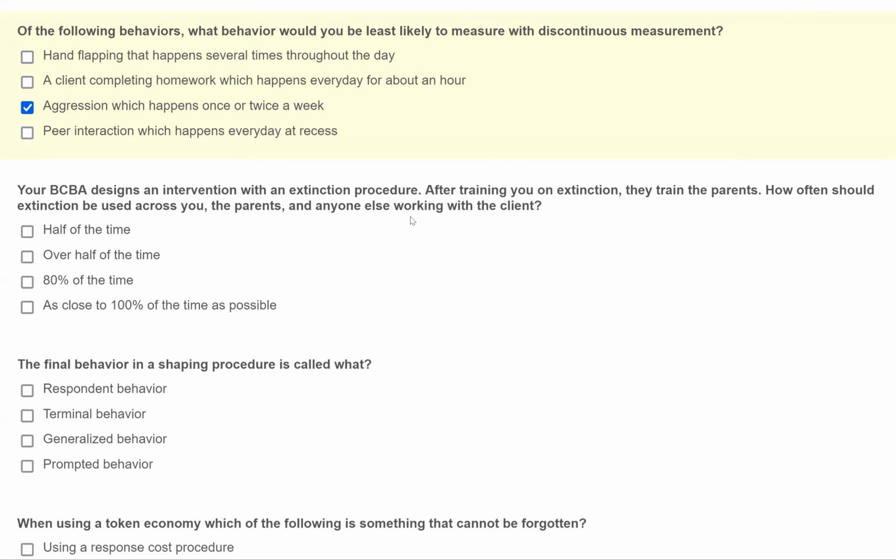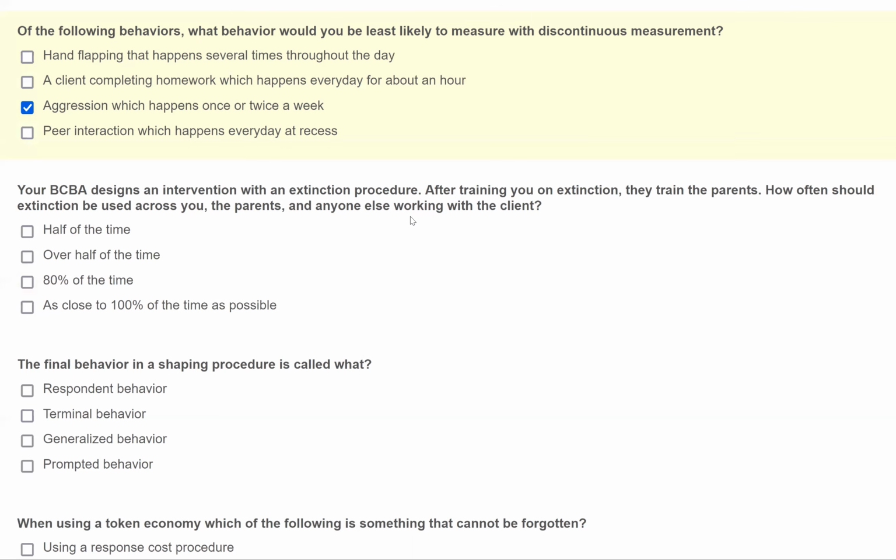The reason being is when we start to withhold reinforcement, we're starting to extend out that reinforcement schedule. So if the client is used to getting reinforced every 5 responses and I implement extinction, now the client might have engaged in 15 responses and not received reinforcement. If I give in and reinforce on the 15th response, well, I've just created a variable ratio schedule, which is a lot harder to put on extinction than a fixed ratio.